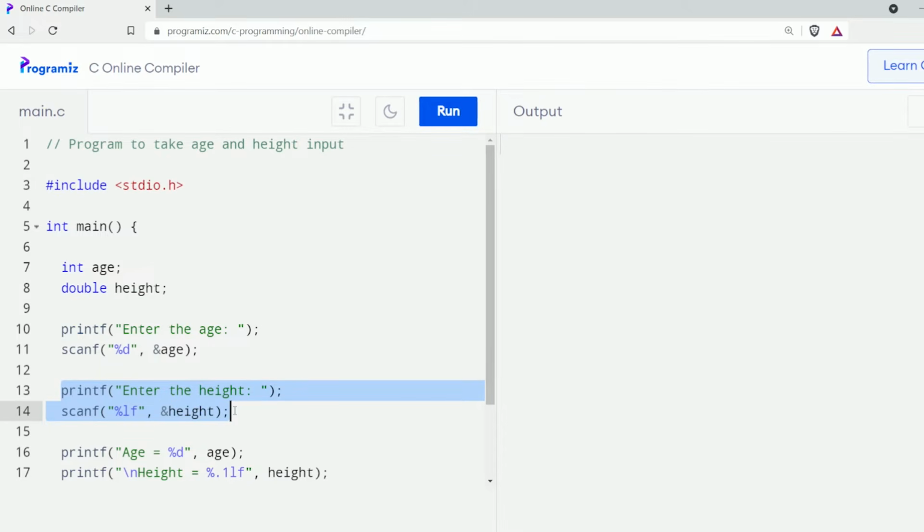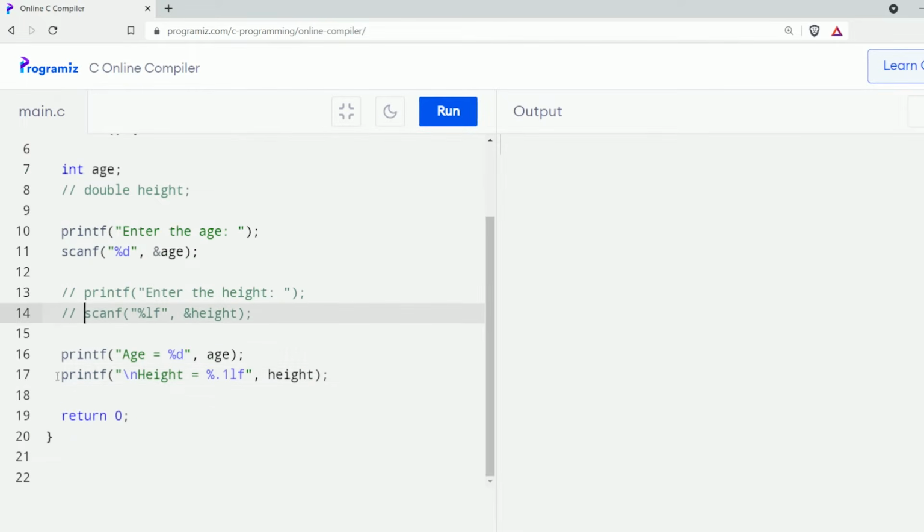So instead of removing the code related to height, I can simply add a double forward slash at the beginning of this line so that it becomes a comment. I am adding a forward slash to every line of code that is related to height. Now the code will be there if we need it in future, but it is completely ignored by the C compiler.